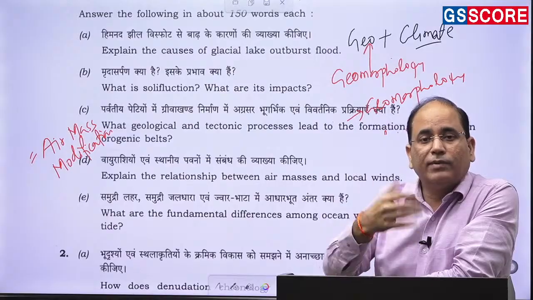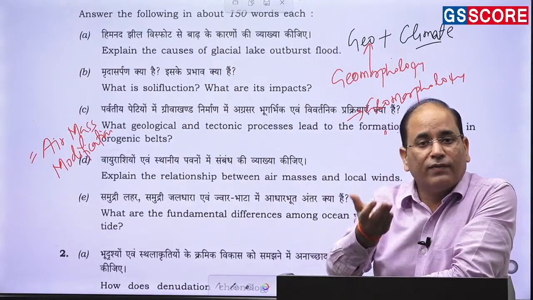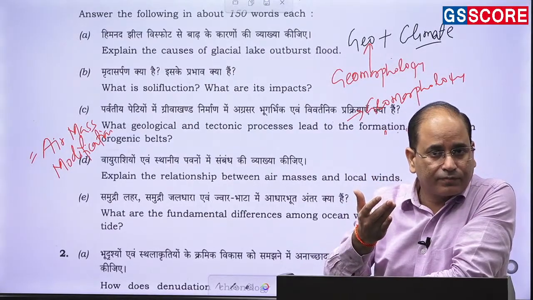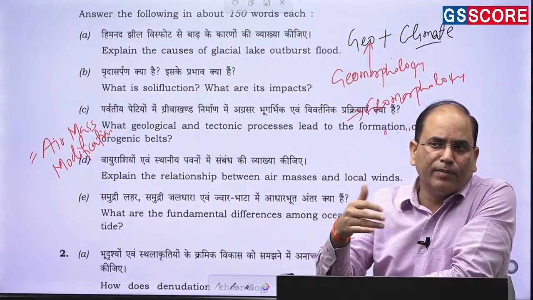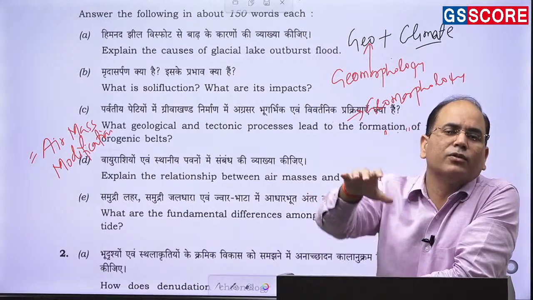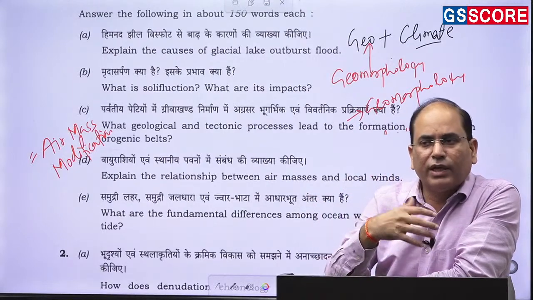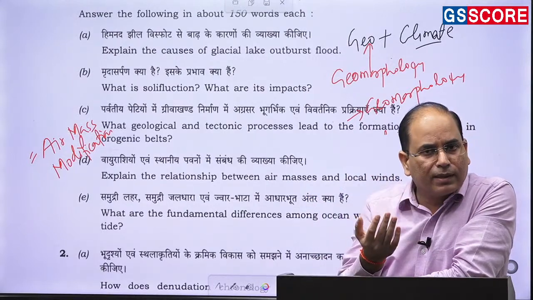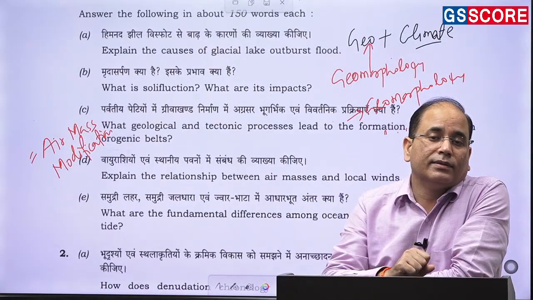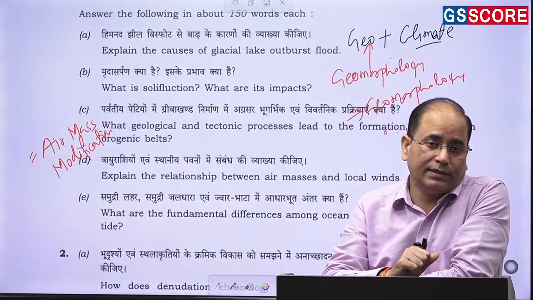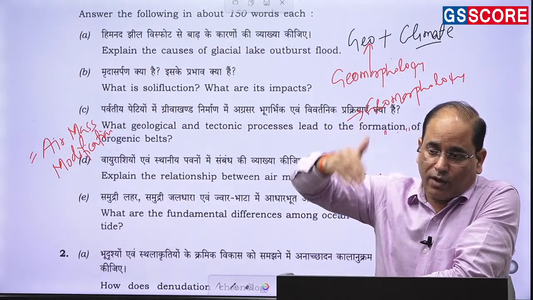So the majority of the air masses will go through modification, and in this modification, if they are over the continental area, there will be more tendency of modification, and less over the oceanic area. Modification will be more during the summer season than the winter season.